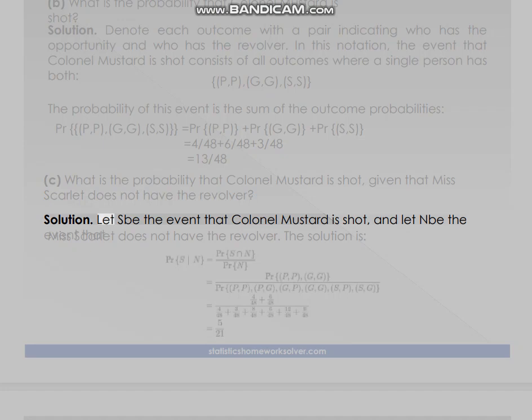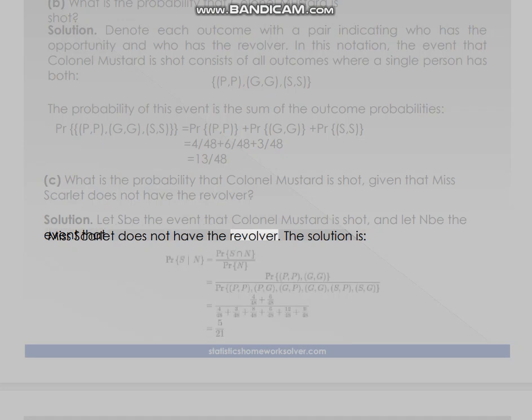C. What is the probability that Colonel Mustard is shot, given that Miss Scarlett does not have the revolver? Solution. Let S be the event that Colonel Mustard is shot, and let the other event be that Miss Scarlett does not have the revolver. The solution is